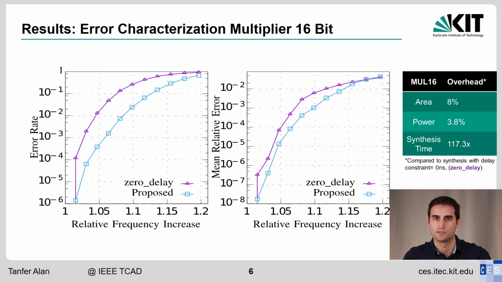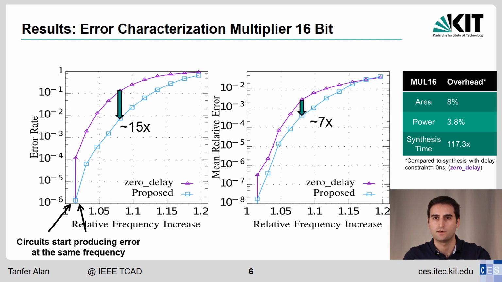Note that the y-axis is logarithmic, and both of these circuits start producing error exactly at the same frequency. As we increase the frequency beyond the design frequency, we observe that the SlackHammer circuit has up to 15x lower error rate and up to 7x less error magnitude.